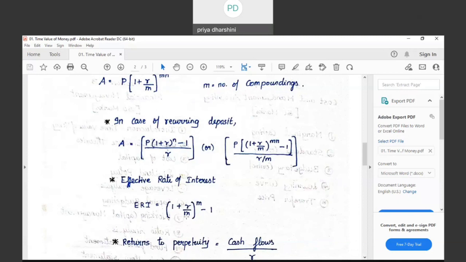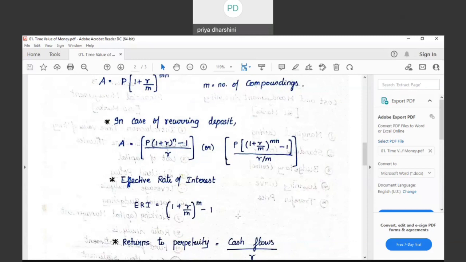How many times of compounding did I give as an example? 2 times. Why? Because it is half yearly. There are 2 half years in 1 year. So it is 1 plus 0.1 divided by 2, which is 0.05. 1.05 to the power of 2. So in your calculators, you can find 1.05 into 1.05. That will give you 1.1025 minus 1. So it is 0.1025, which is nothing but 10.25%.